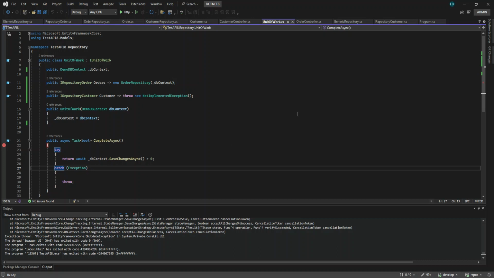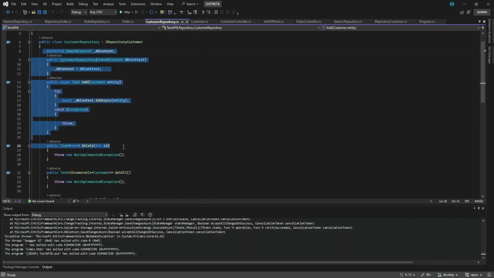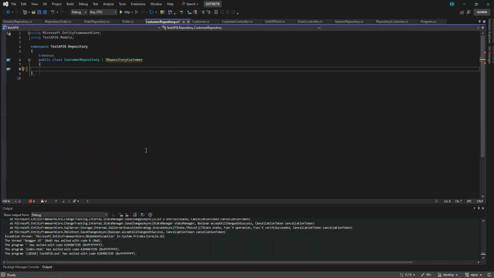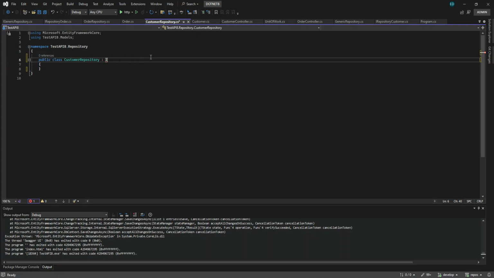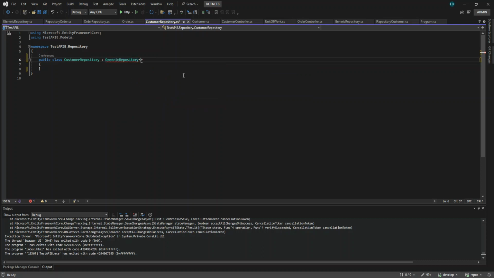Oh my god, let's try the customer first, guys. Customer repository. So we delete everything here. It's the life of a developer, guys. And this one, customer repository, that's wrong. We just inherit that from the generic repository, and we pass it the entity customer.